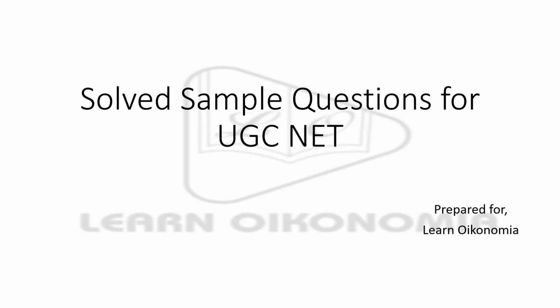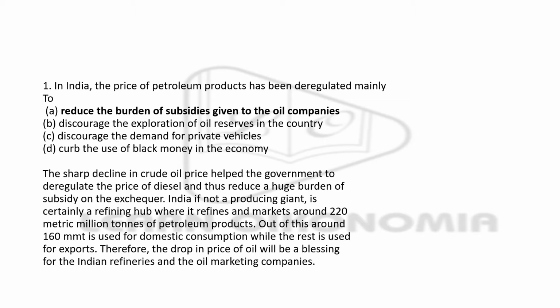In this video also we will be discussing some sample questions for the UGC NET exam. So the first question is: in India, the price of petroleum products has been deregulated mainly to dash. This question tells about the reason behind deregulation of the price of petrol or petroleum products.